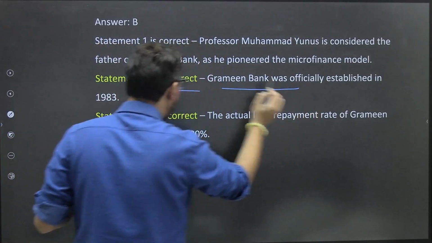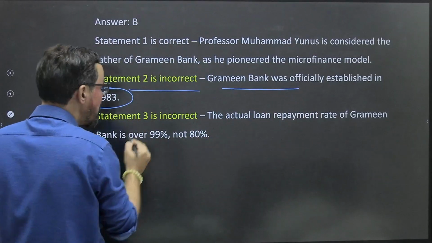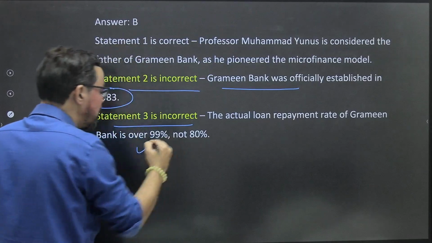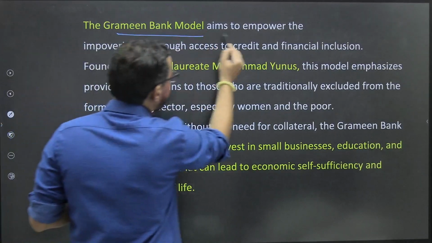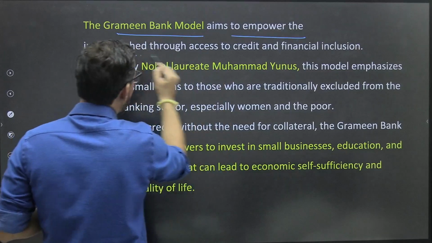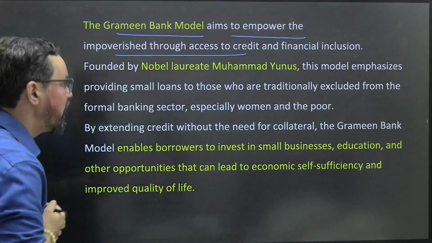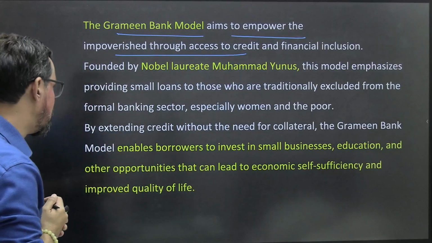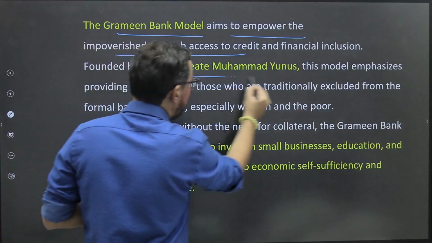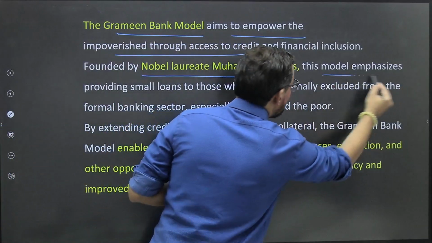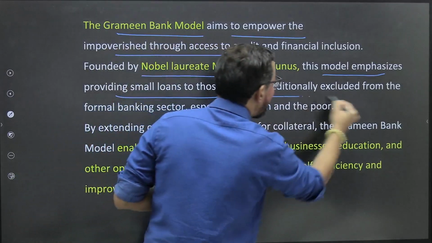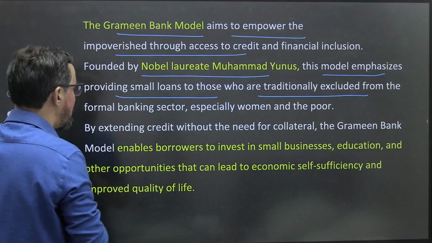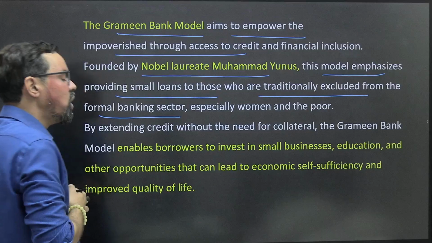Grameen Bank was officially established in 1983. Statement 3, the recovery was almost 99%. So the Grameen Bank model aimed to empower the impoverished through access to credit and financial inclusion. Founded by Nobel Prize winner Mohammad Yunus, the model emphasizes providing small loans to those who are traditionally excluded from the formal banking sector, especially women and the poor.